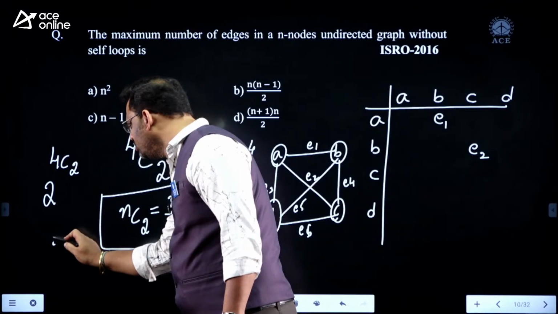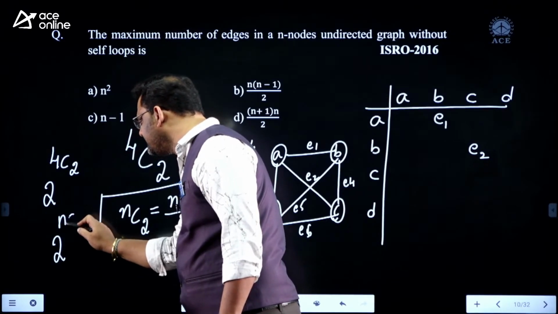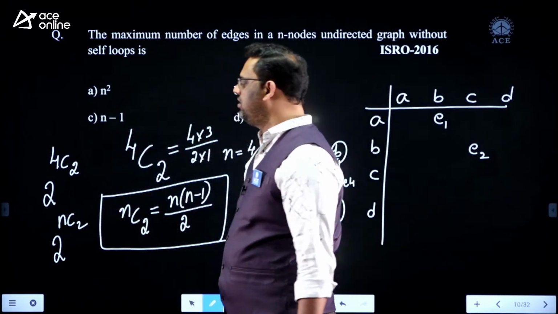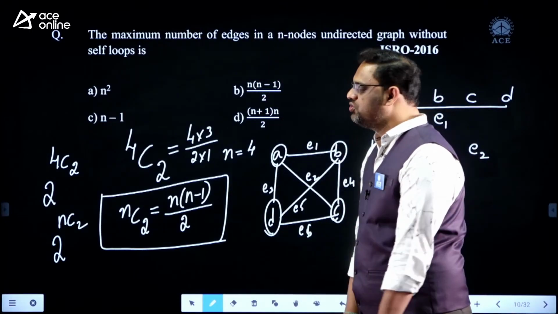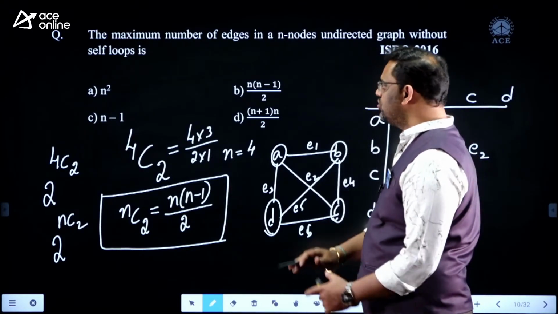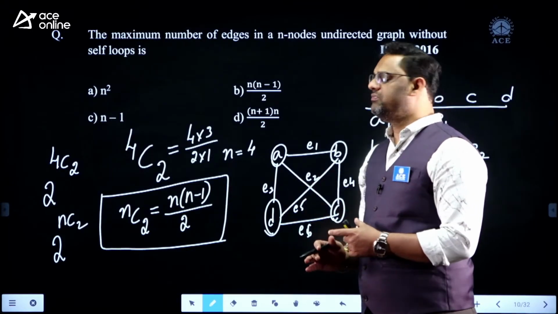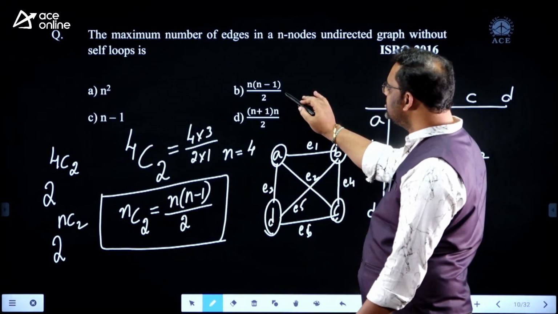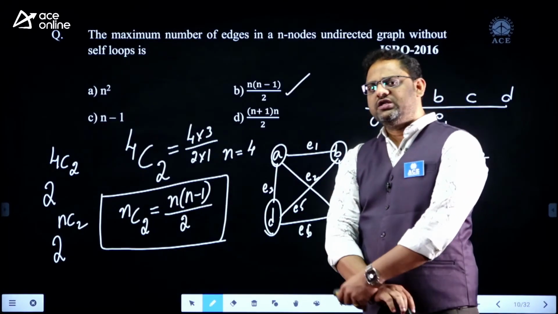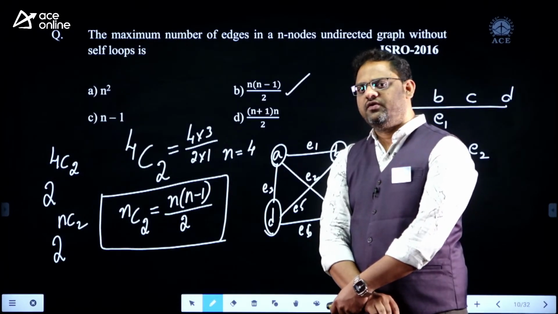Yes, 2 power NC2 simple graphs are possible. Okay, now our story is not 2 power NC2. The question is about the maximum possible number of edges. You can simply make it NC2, and the answer is option B, n into n minus 1 by 2. Fine.